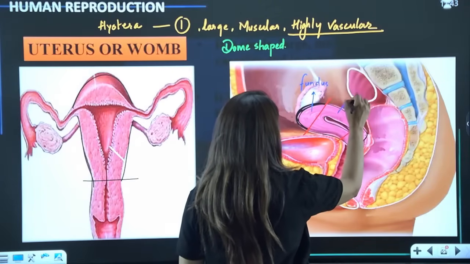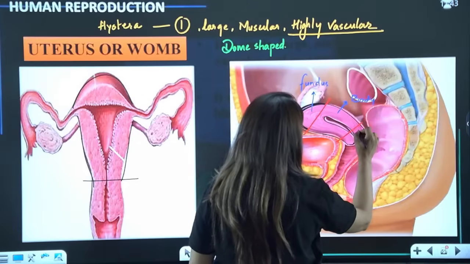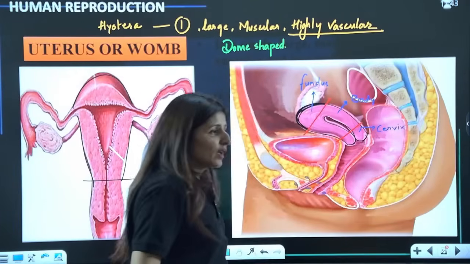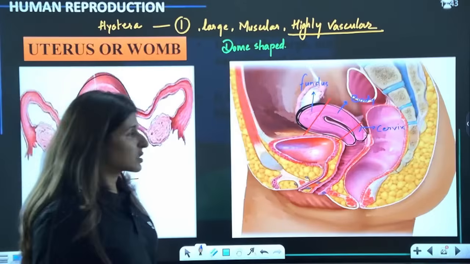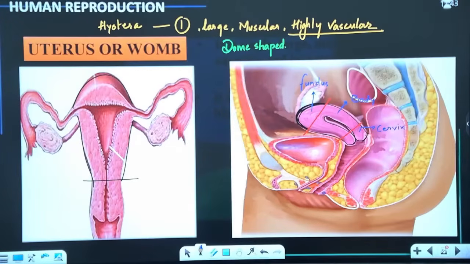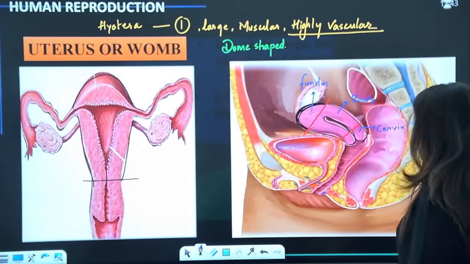This is the body. And this posterior part is called the cervix. So the uterus is divided into three regions. The fundus is the dome part, then the main part is called the body, and the third part is called the cervix. Please tell me these points are clear. Yes or no? Clear? All right.